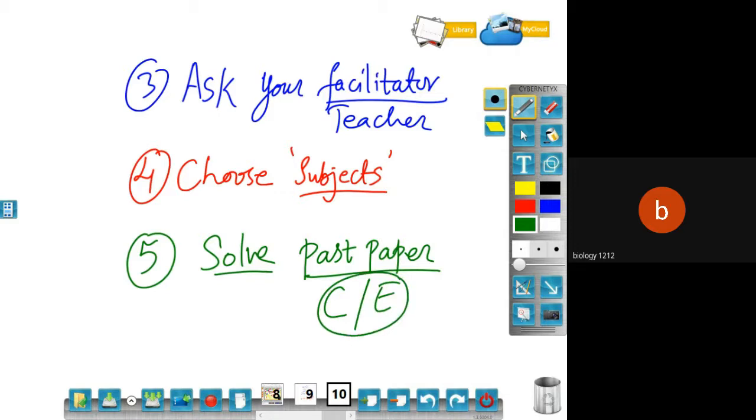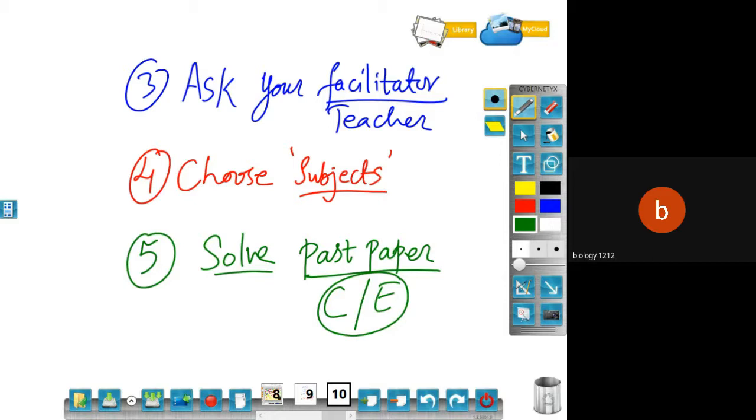If it is the MCQ paper, that's 40 marks, 45 minutes. If it is theory, follow the timings of 1.5 hours or 1.15 hours. And then the last paper is the ATP. Solve the past papers of core and extended, whichever you're going for.